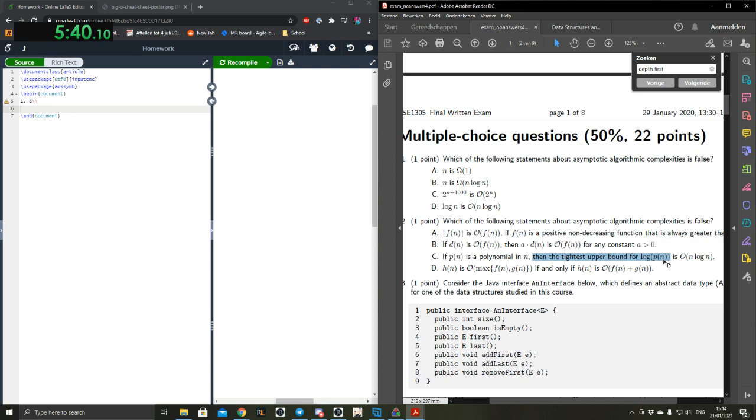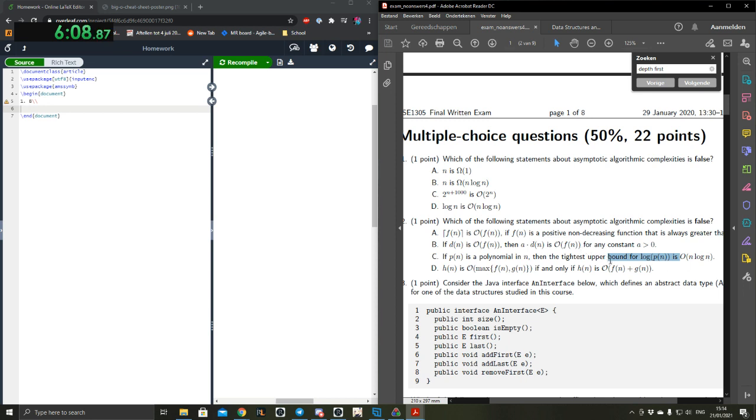Well, no. Then this would be wrong, because then it would be just a constant times log n, right? I don't even think it would be a constant times log n. I think it will be a constant divided by log n. Yeah. So then this is wrong. So the tightest upper bound would be big O of log n.